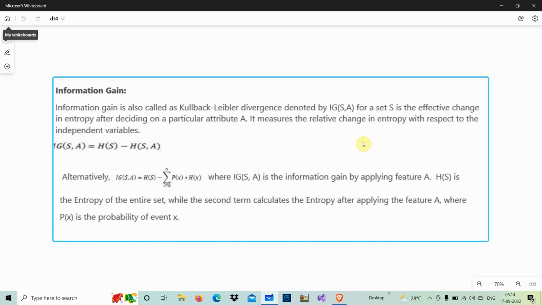Gini index we will talk about later. Now let us see what information gain is. Information gain is also called Kullback-Leibler divergence, denoted by IG.